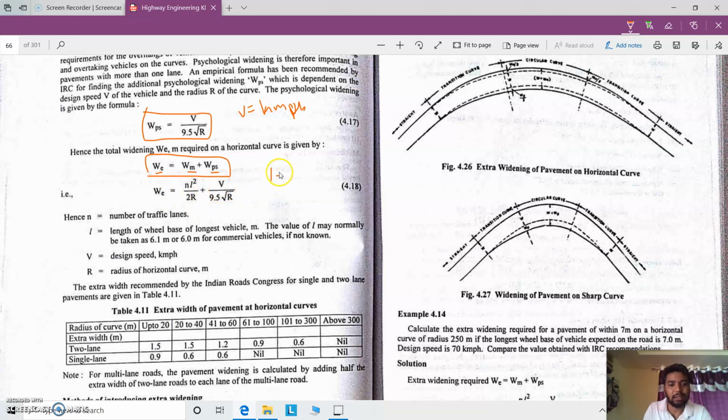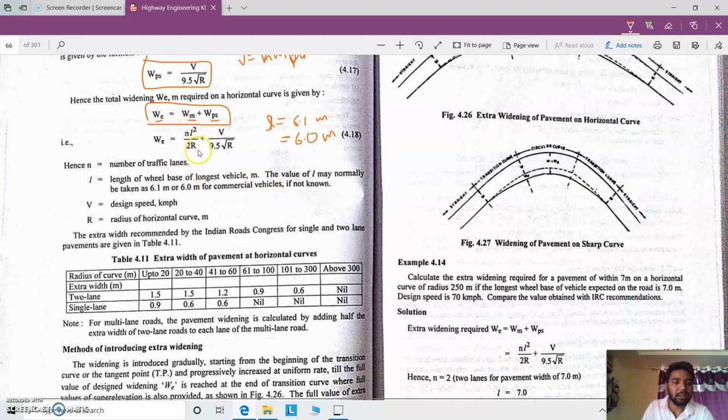Whenever L is not given, you can consider 6.1 or 6 meters. If it is given, then the given value will be considered, and R is the mean radius of the curve.